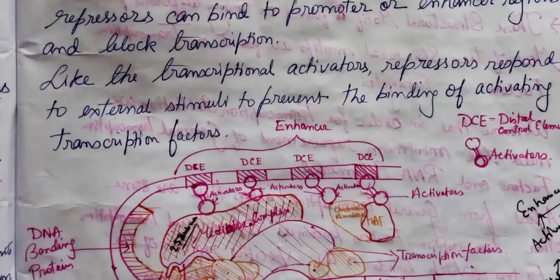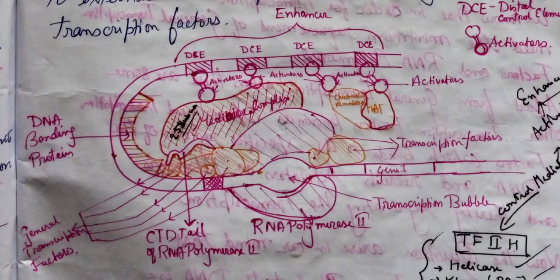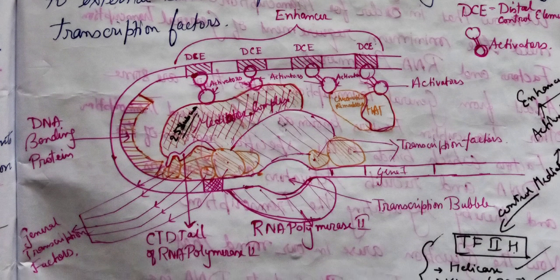You can see in the figure, I will show it to you. Look at this figure. Here you can see a DNA bending protein.